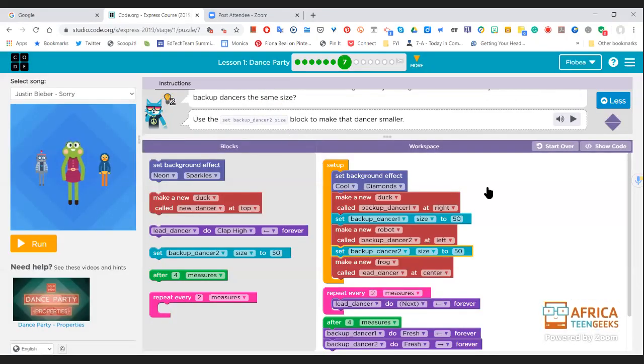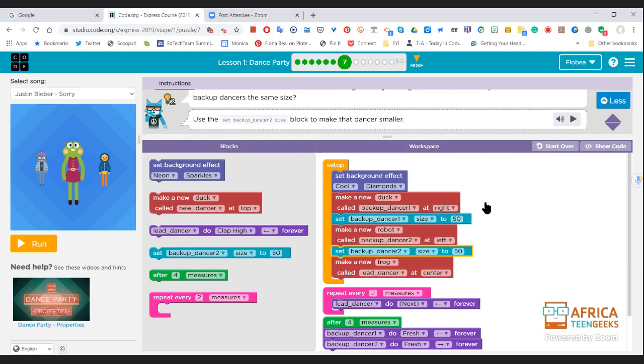So let me go back. Does everybody understand that part so far? Yes, ma'am. And I wonder what has been your favorite song so far. So what song have you chosen, Faith? Which song did you have? Did you leave it with Justin Bieber for the song?